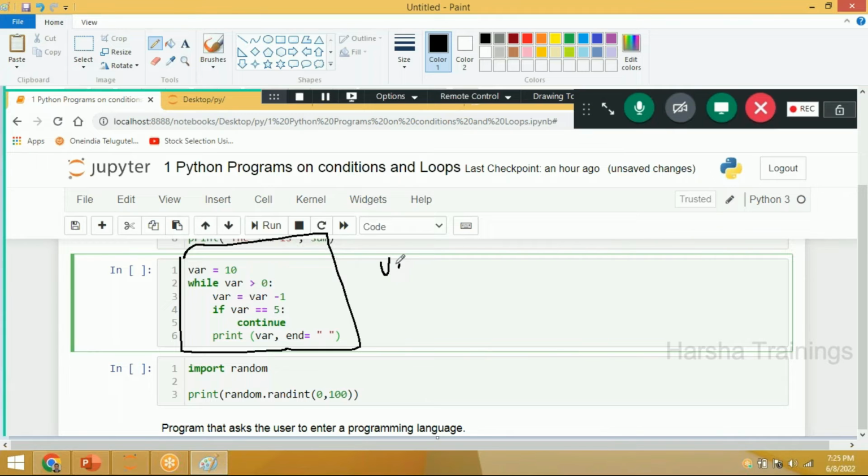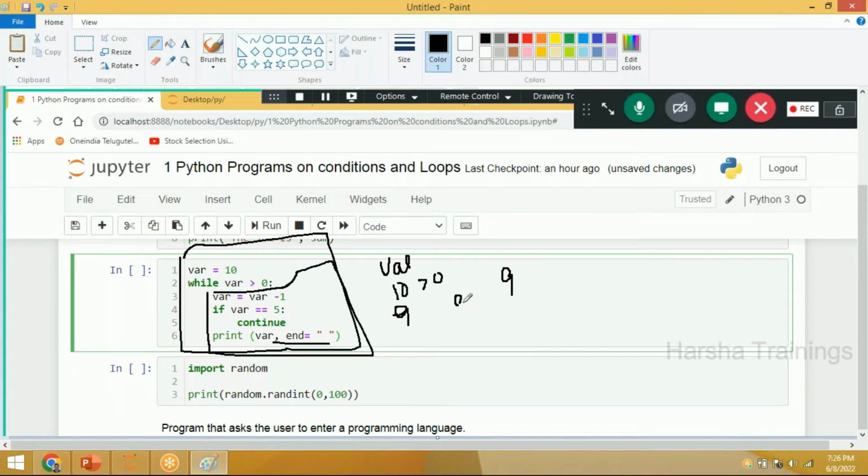Initially, variable equal to 10. Now, variable 10 is greater than 0. Yes. Now, 10 is greater than 0. It will enter into this block. This is one block. Okay, na? Now, variable will become 9 here. 9 here. And does 9 double equal to 5? No. It is going to print 9.